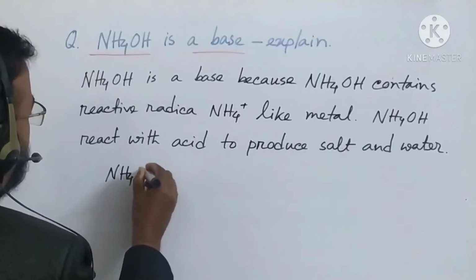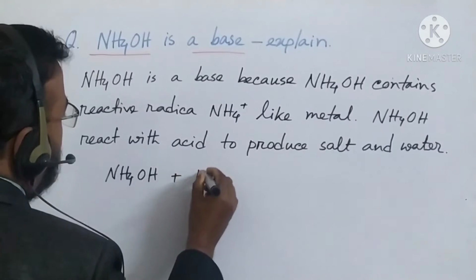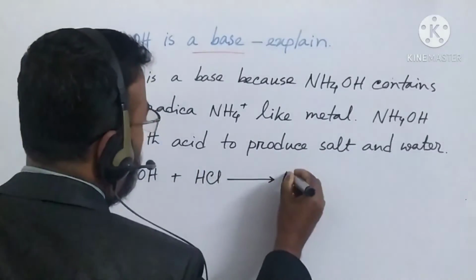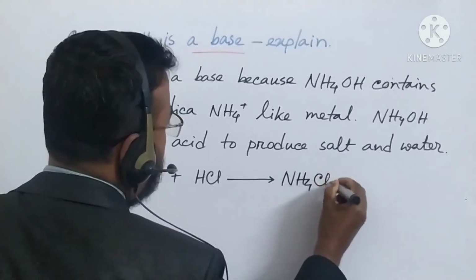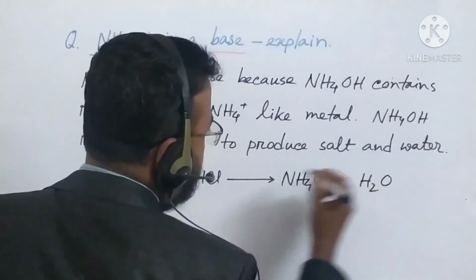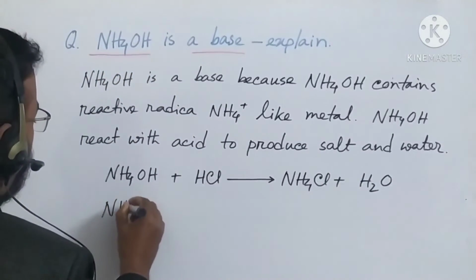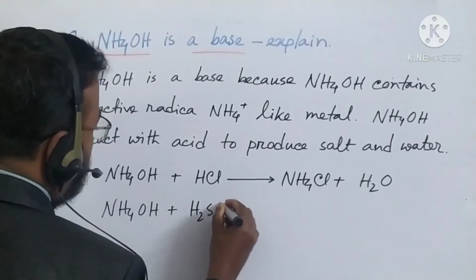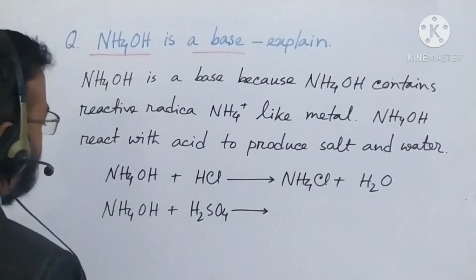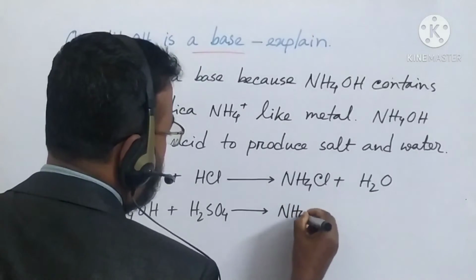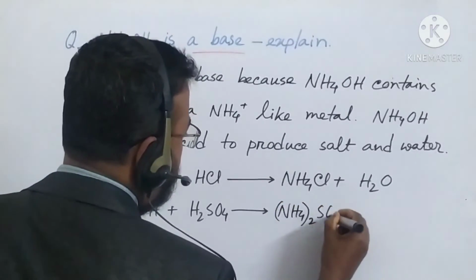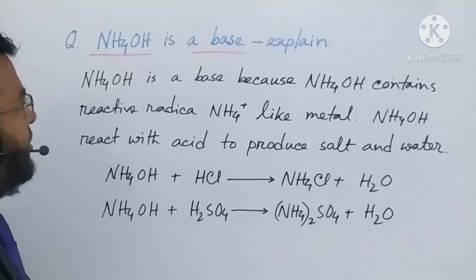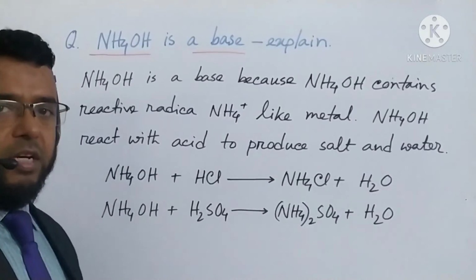It is ammonium hydroxide. It reacts with hydrochloric acid to produce ammonium chloride plus water. Again, if I write ammonium hydroxide reacts with sulfuric acid, H2SO4, then what will be? Then it will be ammonium sulfate plus water. So I have written the answer, all of you see.